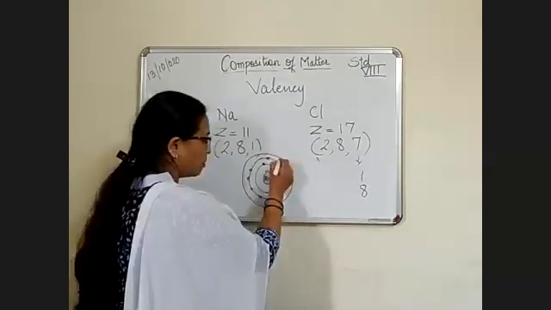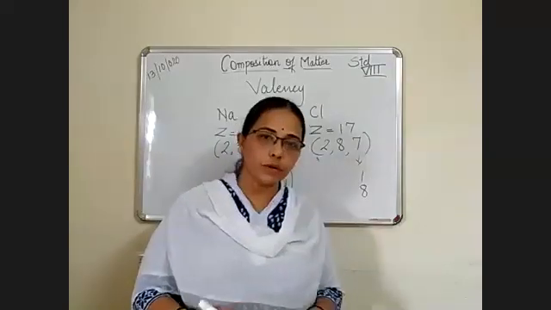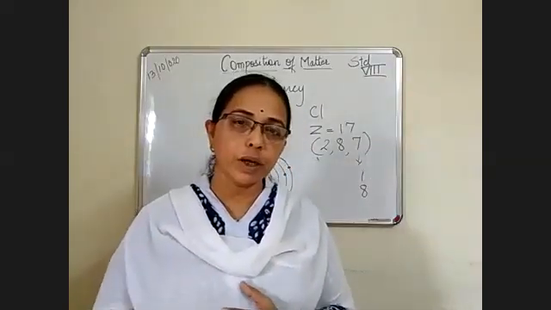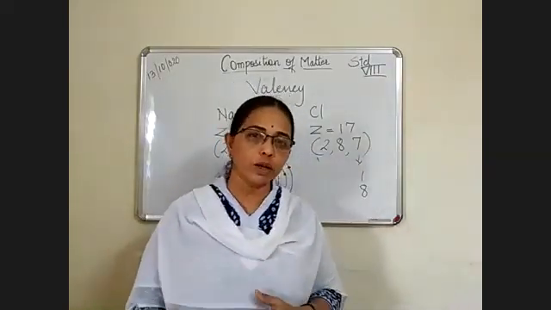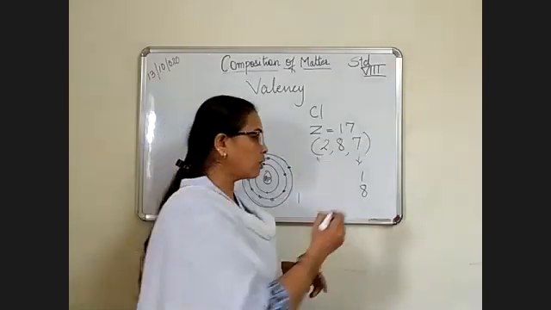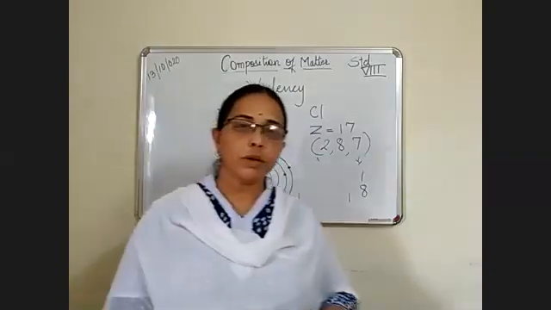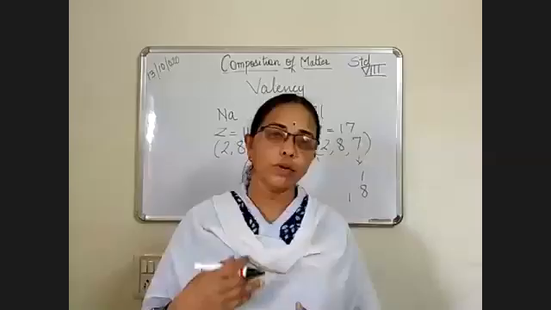We are talking about valency. Even though sodium would require 7 electrons, it needs to give only 1 electron. So we say that the valency of sodium is 1, and the valency of chlorine is also 1, because chlorine requires 1 electron and sodium gives 1 electron.